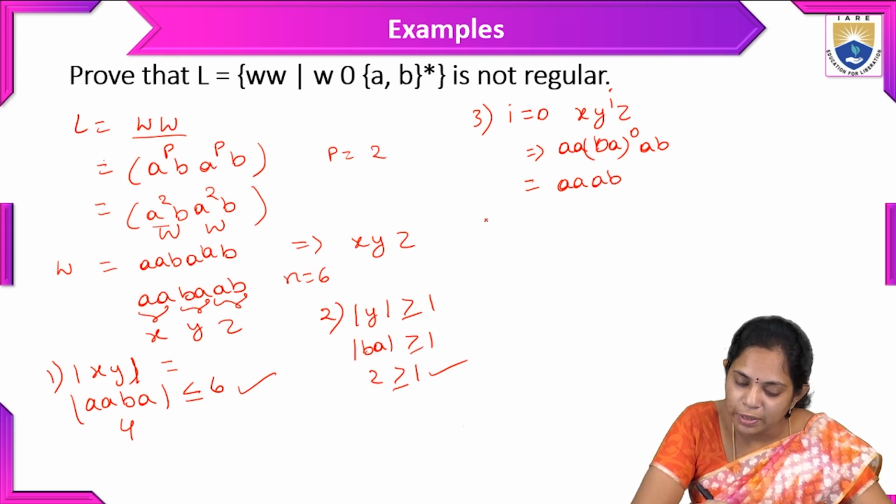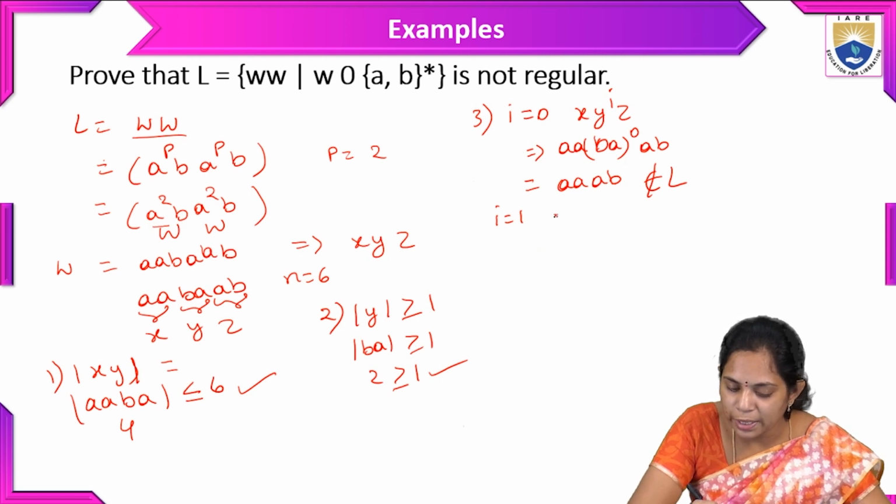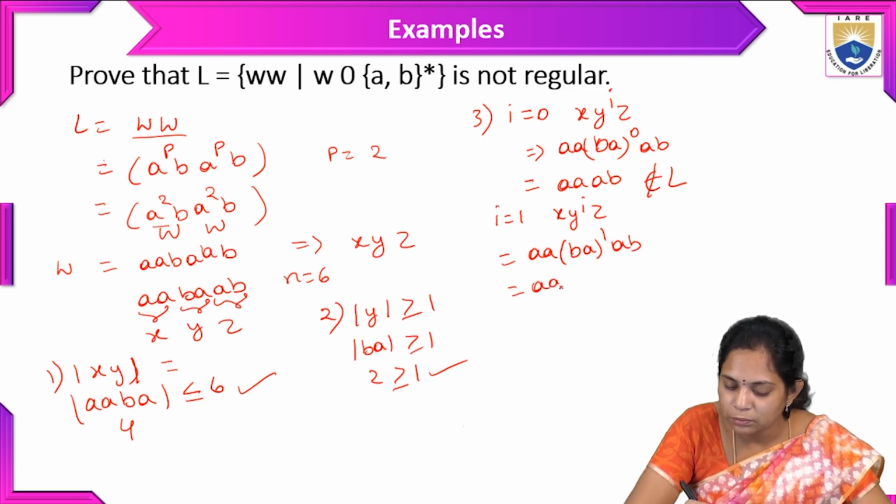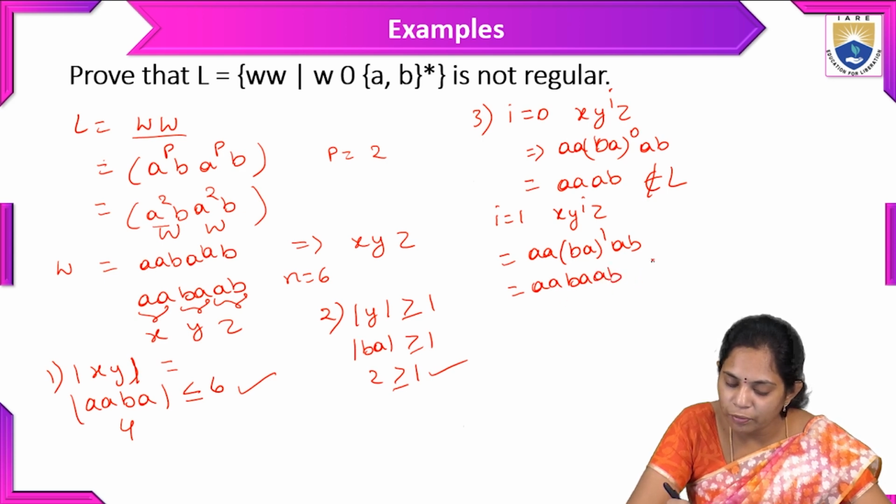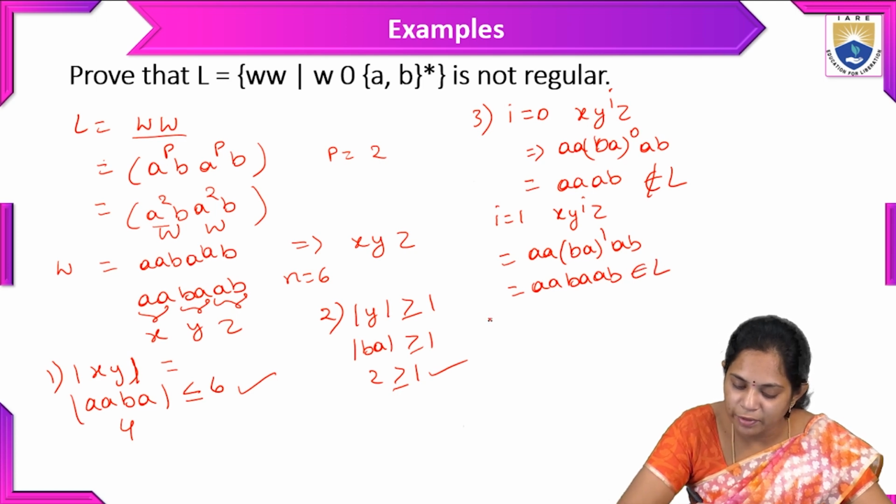And we will take i equal to 1, which does not belong to this language, and we will take one more string, x y power i z. So here AA, BA of 1, AB. So we will get AA, BA, AB. This is a combination that belongs to this language.